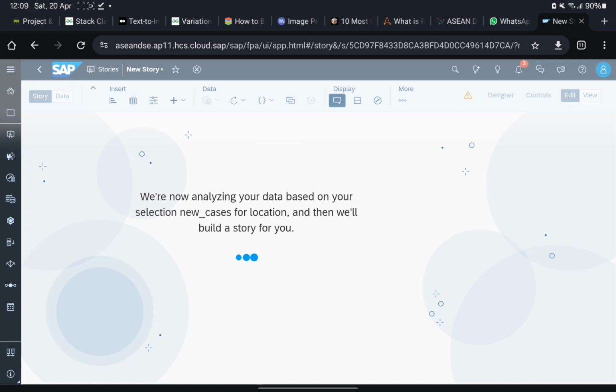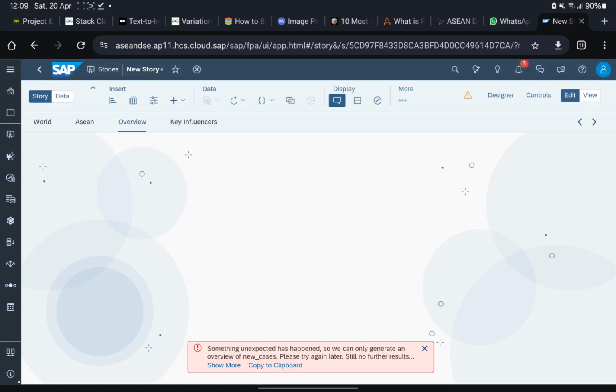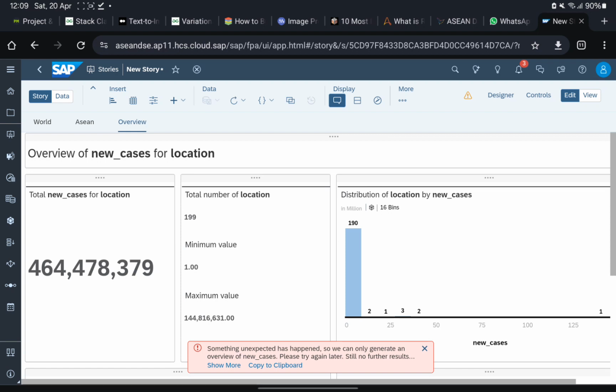Later on, you will see the error button come up. Some people might be able to do until the end, but for me, I have tried a few times. I got stuck until this. Yeah, we can only display this 5. If anyone succeeds in the smart discovery, congrats to you, because not everyone can. Almost everyone will have this error, like something unexpected has happened, so we can only generate an overview of new cases. This is a problem from the backend from SAP.